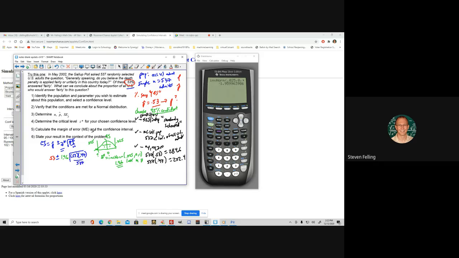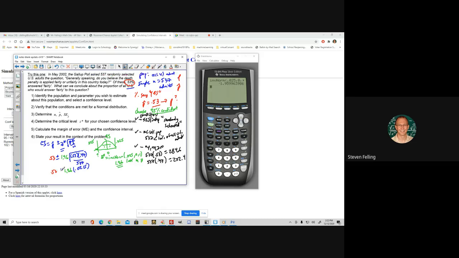So if you compute that all out, the square root of 0.53 times 0.47 divided by 537 turns out to be about 0.0215. And then I've got my 1.96 here and my 0.53.